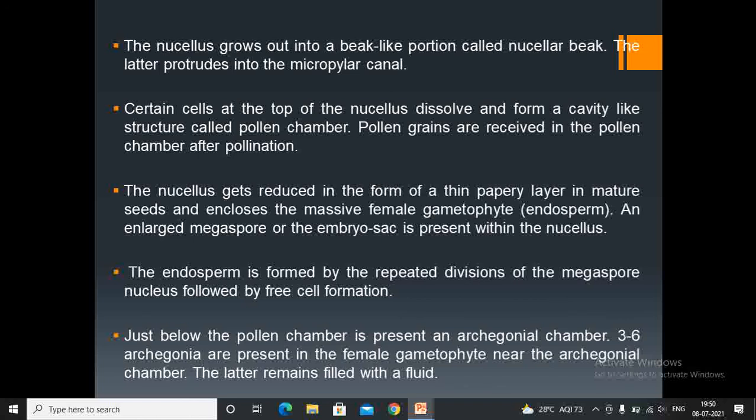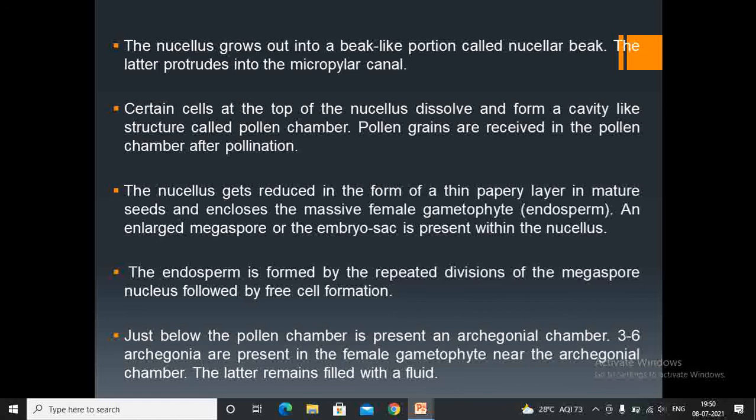Certain cells at the top of the nucellus dissolve and form a cavity-like structure called the pollen chamber. Pollen grains are received in the pollen chamber after pollination. The nucellus gets reduced to a thin papery layer in mature seeds and encloses the massive female gametophyte. An enlarged megaspore or embryo sac is present within the nucellus. The endosperm is formed by the repeated divisions of the megaspore nucleus followed by free cell formation.